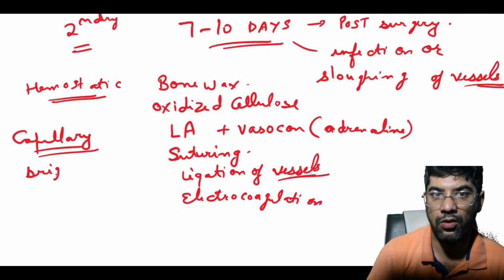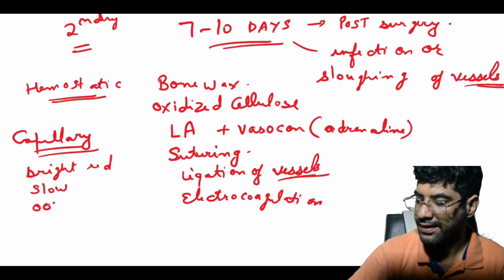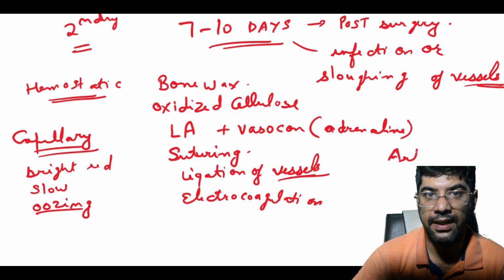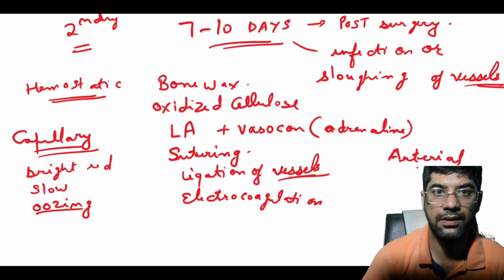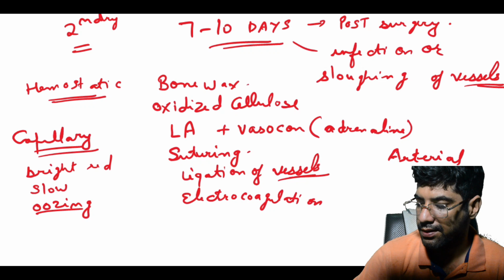It's slow and oozing. The other is arterial hemorrhage. It is most serious. Arterial bleeding is like a burst pipe.